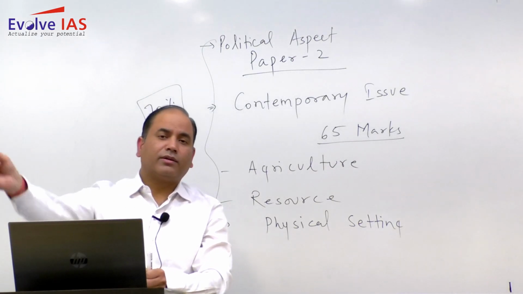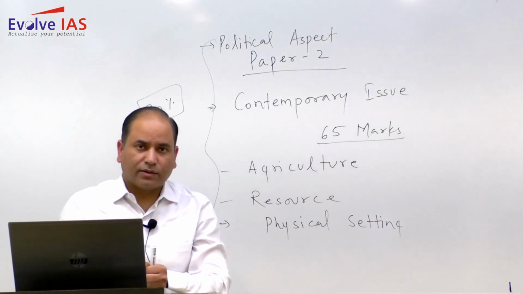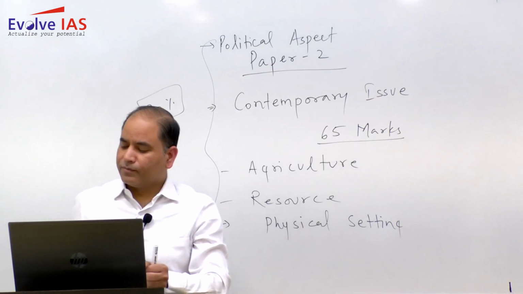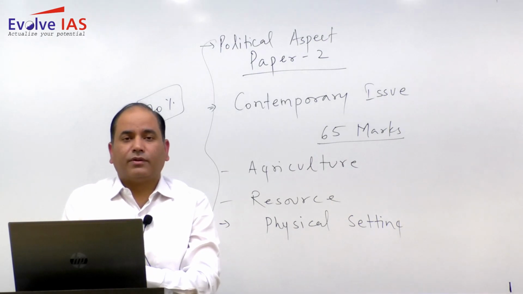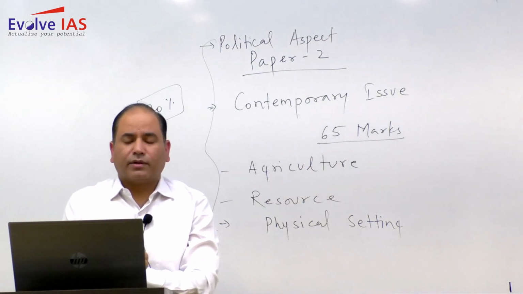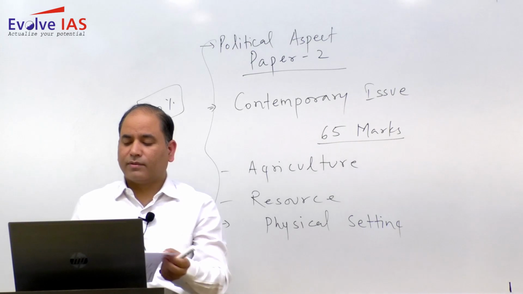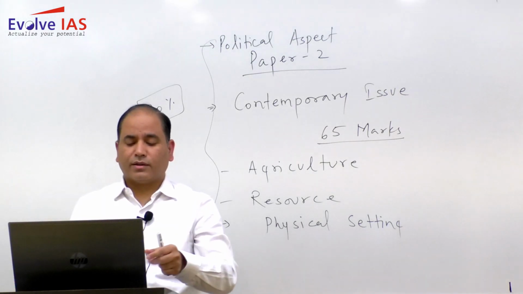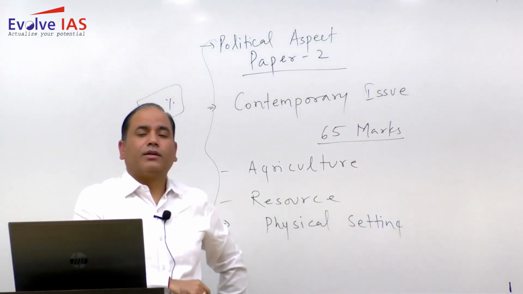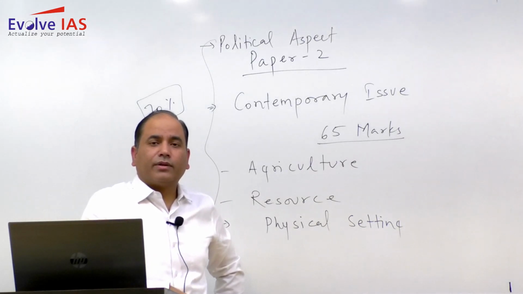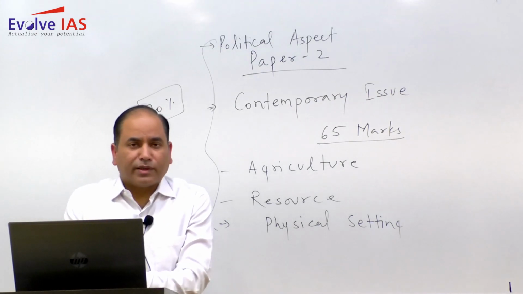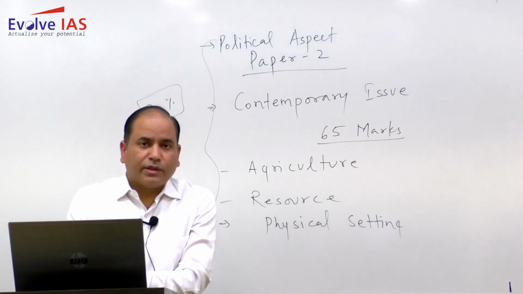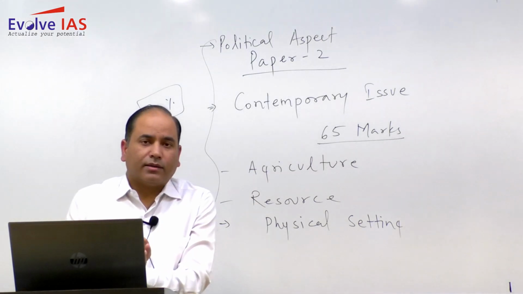So almost 6-7 locations were from the very known areas. There were 1 or 2 locations that were quite obscure, but as I used to say at different times, it will be obscure for all the geography optional students, so you need not worry. So if you have done 7-8 locations, that will be good, and those who are going to write or those who are still aspiring to write the mains examination, you just need to keep in mind that for map based questions you need to first have a command of the static locations.